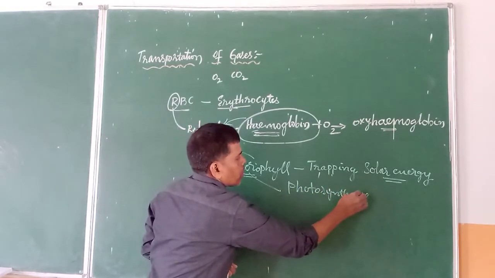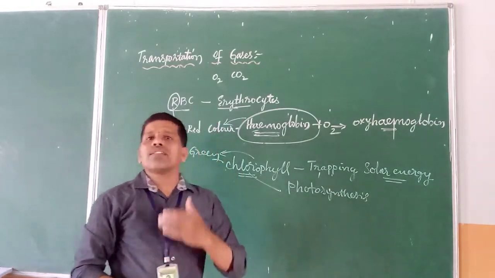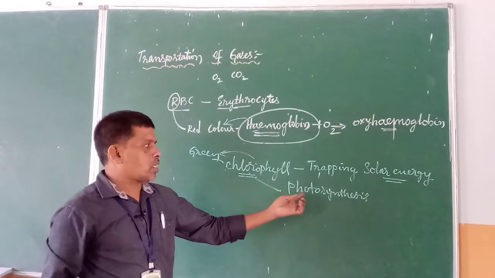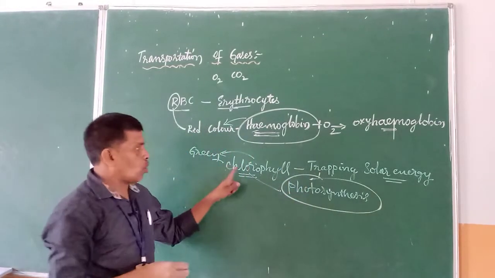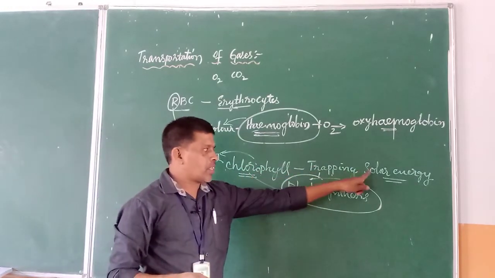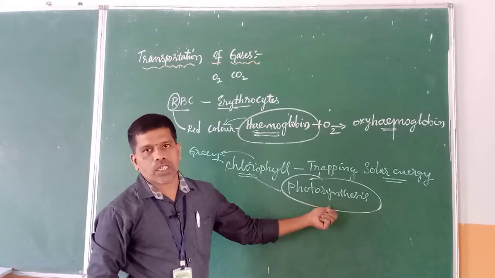By trapping the solar energy, chlorophyll helps in photosynthesis, in the preparation of the food material. One of the most important things we know about the plants is they can synthesize, they can prepare their own food material. The process is known as photosynthesis. So here it plays a major role. So chlorophyll helps in trapping the solar energy and helps in making out the photosynthesis process.